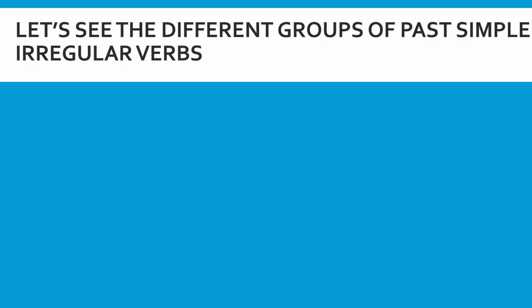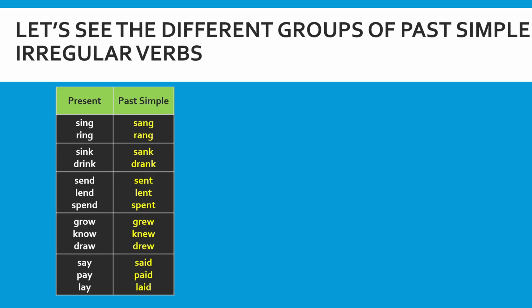You can actually see the different groups of past simple irregular verbs such as sing, sang, ring, rang, sink, sank, drink, drank, send, sent, land, lent, spend, spent, grow, grew, know, knew, draw, drew, say, said, pay, paid, lay, laid. I have already grouped the irregular verbs according to the similar sounds for your convenience of recognizing the irregular verb